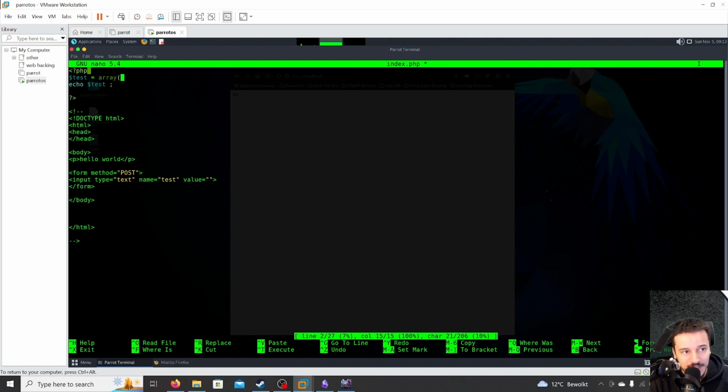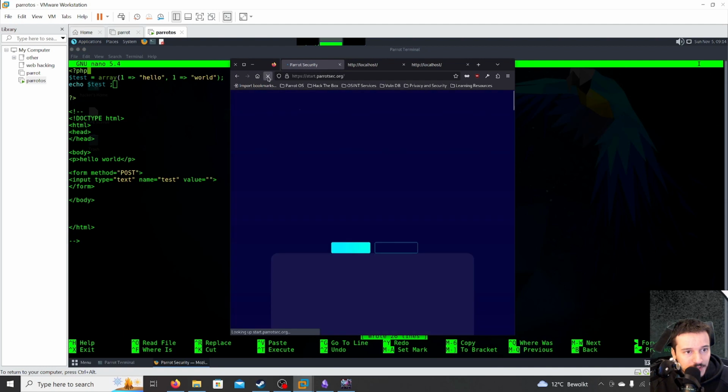Then we can, for example, use value 1. Then we create an equal sign with an arrow, which will, for example, equal the value hello. And then the value 2 will echo world. Let's say just world, and we close it. So now we have an array. That means in this test we have multiple data inside our variable.